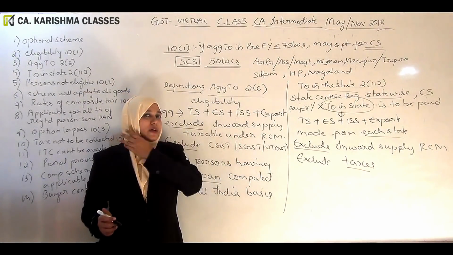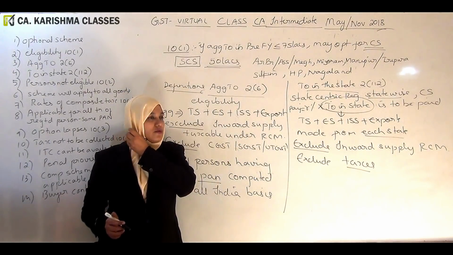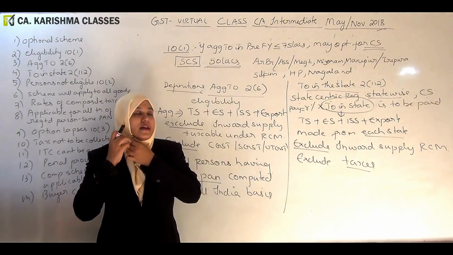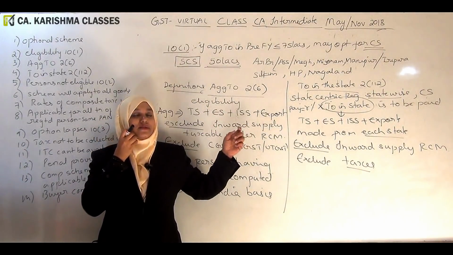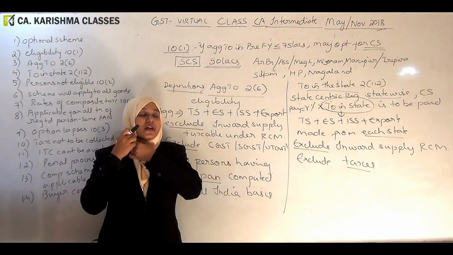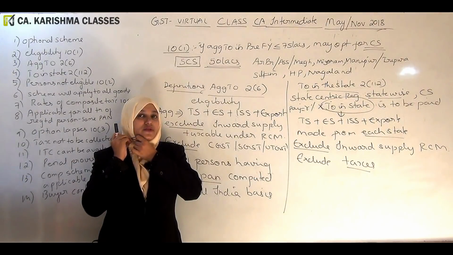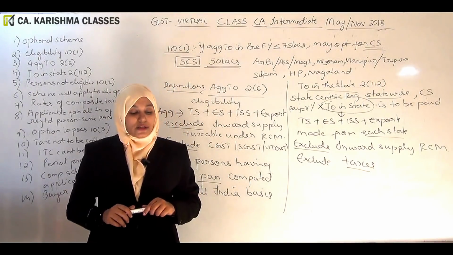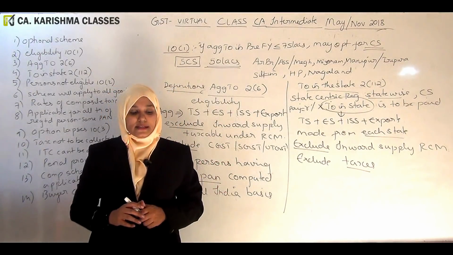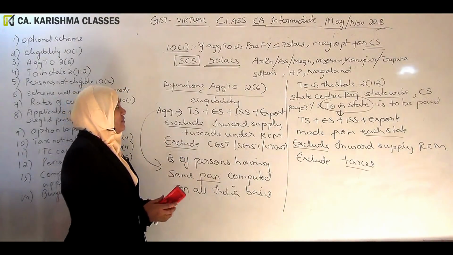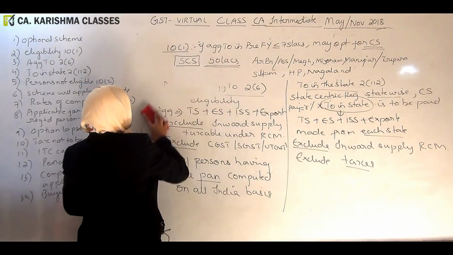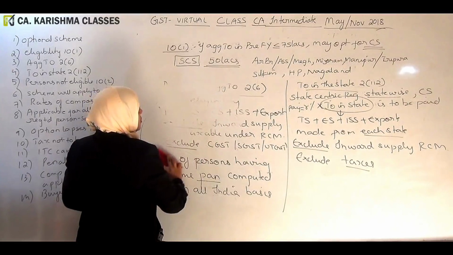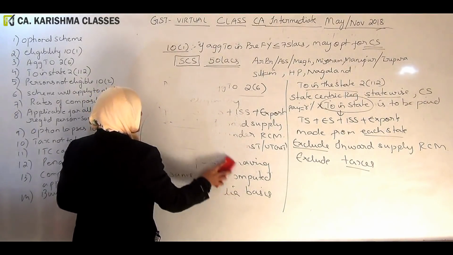Here we are using the word aggregate turnover, whereas here we are using the word turnover in the state. This is to check eligibility. This one is to remit the taxes. In order to remit the taxes, we are interested in knowing what is the turnover of that particular state. So this is what they are trying to tell us. Okay, so now we finished learning what you mean by aggregate turnover and what you mean by turnover in the state.